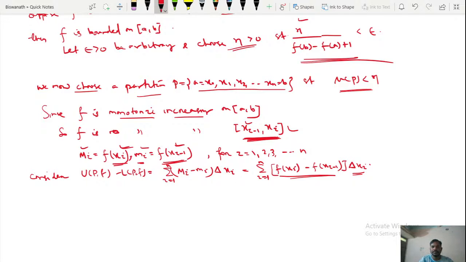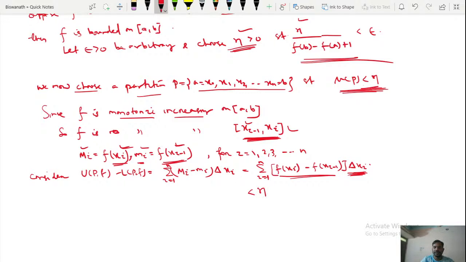So this eta will satisfy that norm of p is less than eta. That means whatever subintervals you have in closed ab, the maximal subinterval length is less than eta. So if I put the maximal subinterval length here, then I give the less than symbol.